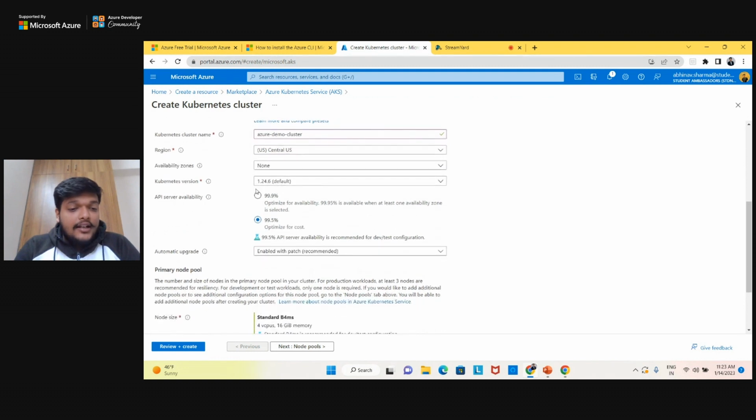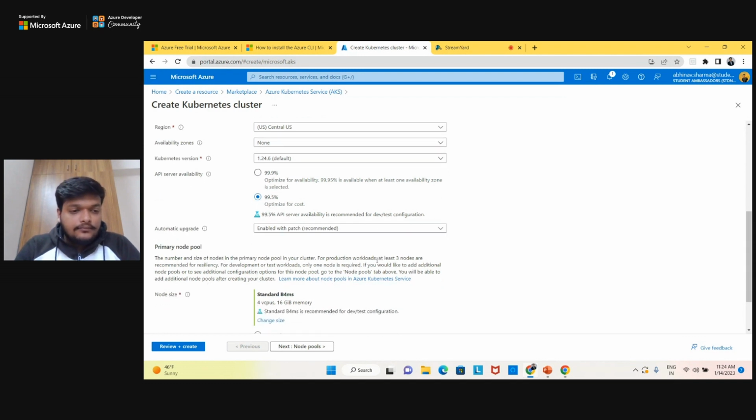And finally it is asking you what type of availability you want, what SLA you want, service level agreement, right? So for dev and test purposes I'm good with 99.5% availability, which means it will lag or not be accessible 0.5% of the time per year, right? If you want something to be more available, you can go with 99.9%.